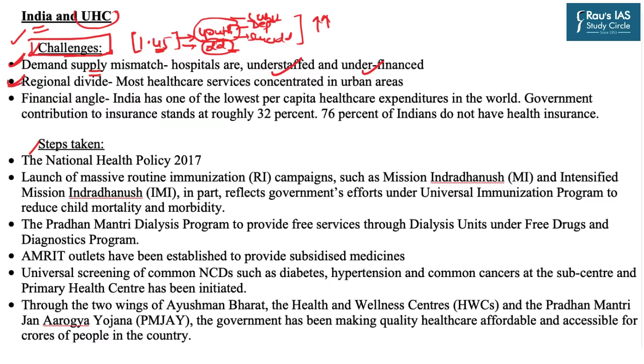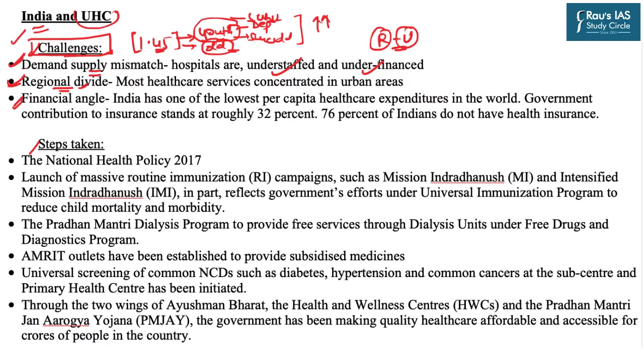The second issue arises from the regional divide. There is a huge rural urban divide. As we have already discussed, most of the tertiary healthcare services are present in the urban areas. Moreover, the primary healthcare services which are there in the rural areas are not up to the mark. They do not have quality doctors, they do not have adequate machines, they do not have adequate finances. Our doctors are not ready to go and work in the rural or tribal areas. So there is a huge regional divide.